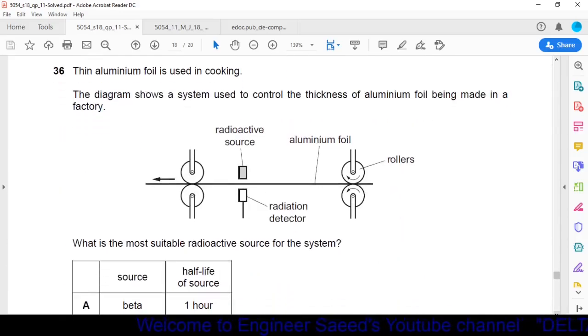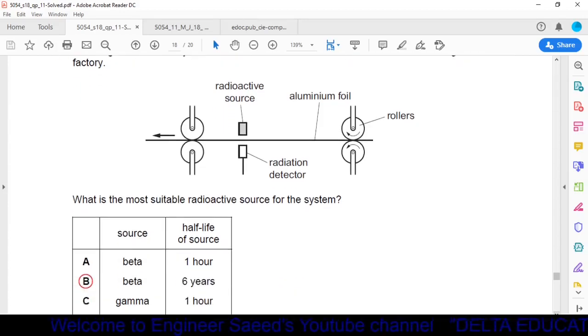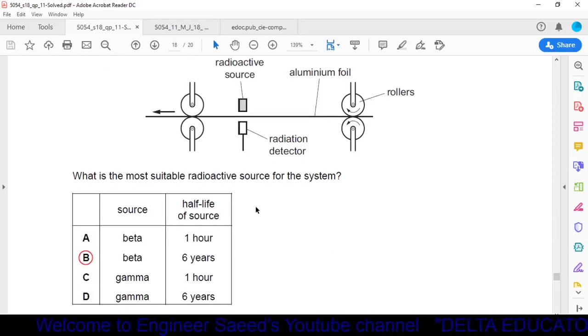Question number 36. Thin aluminum foil is used in cooking. The diagram shows a system used to control the thickness of aluminum foil being made in a factory. First we read the options. What is the most suitable radioactive source for the system? A. Beta, half-life of 1 hour. B. Beta, 6 years. In C and D, gamma with half-life of 1 year, 1 hour and 6 years.